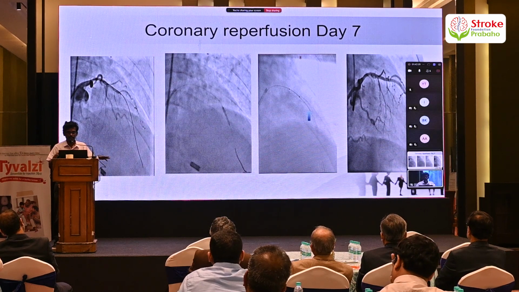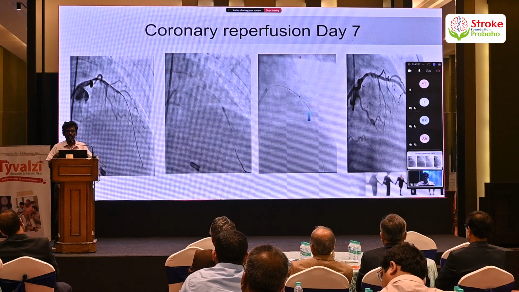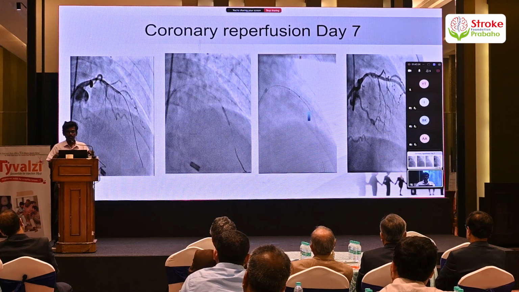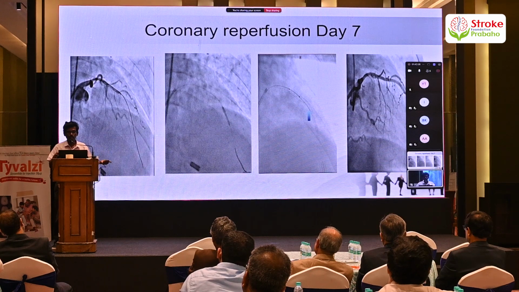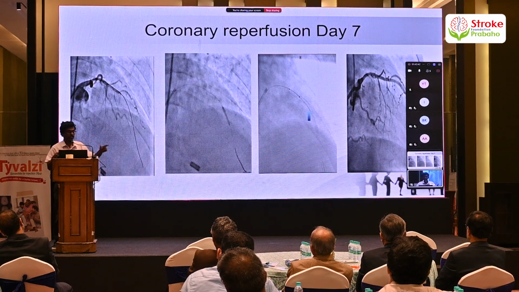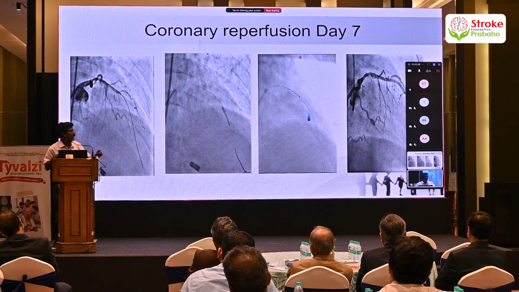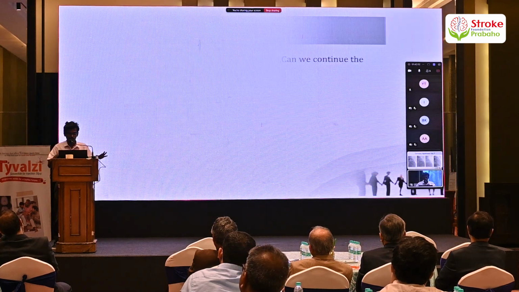This time when the angiogram was done, there was almost re-occlusion of the same vessel. The vessel which was previously opened up with balloon angioplasty had got re-occluded. So it was opened up with balloon angioplasty and stenting was done. In the third image, we could visualize the faint stent which was placed in the left anterior descending artery. And once again, TIMI grade 3, the entire artery was reperfused.